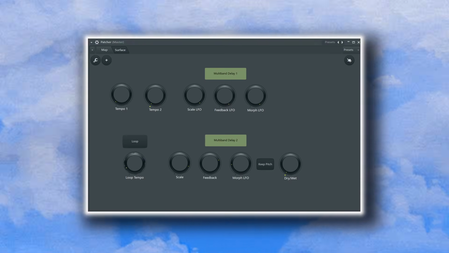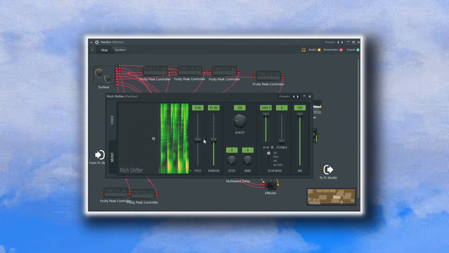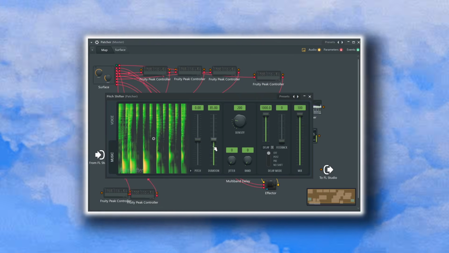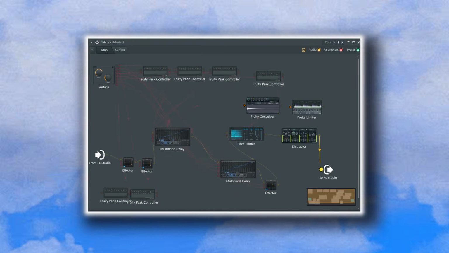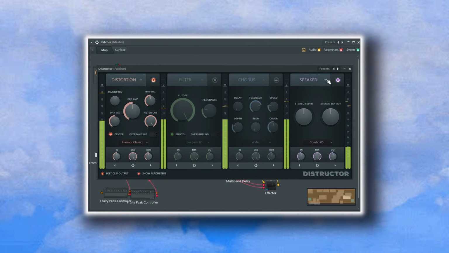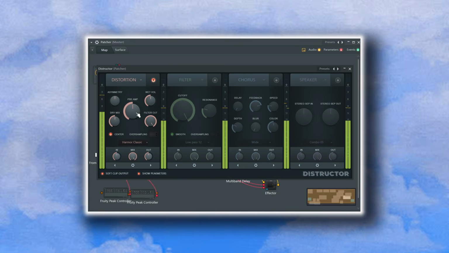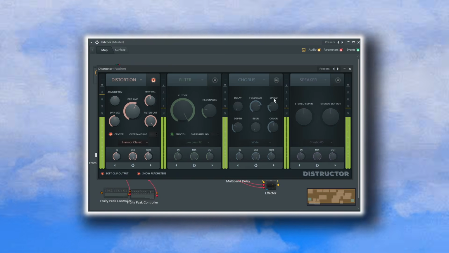Time for the finishing touches. Let's route the signal into a pitch shifter and activate the pitch slider. Then into the Destructor. Turn off everything apart from distortion. I'm using Harmor Classic, just pick your favorite one. Add some preamp distortion and activate the mix knob.